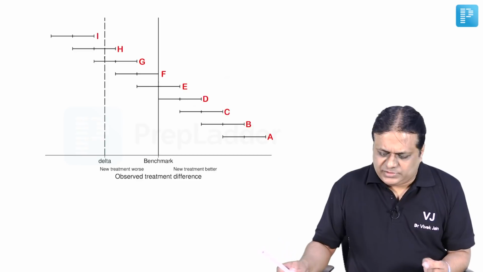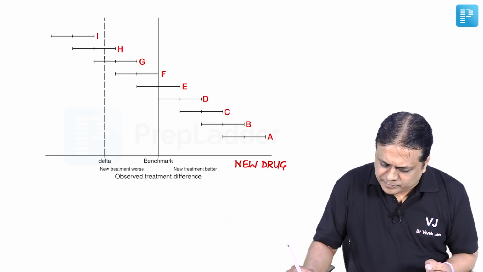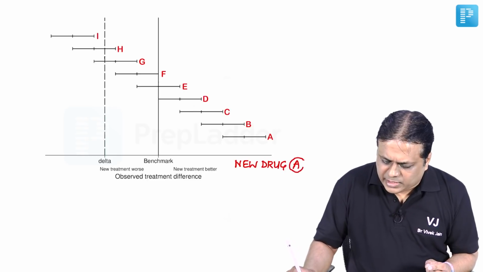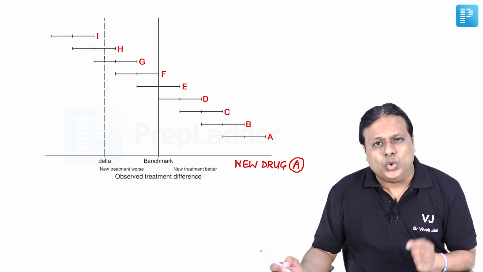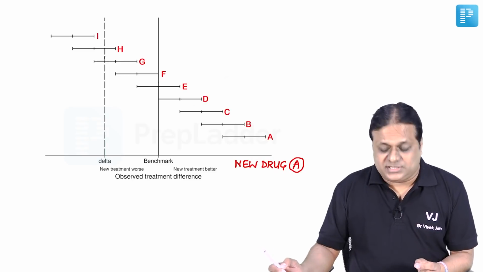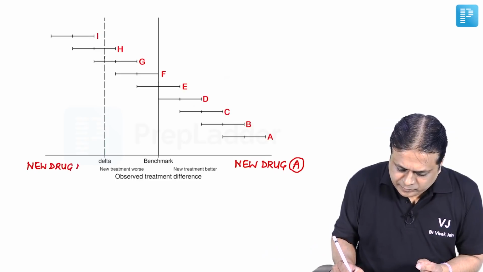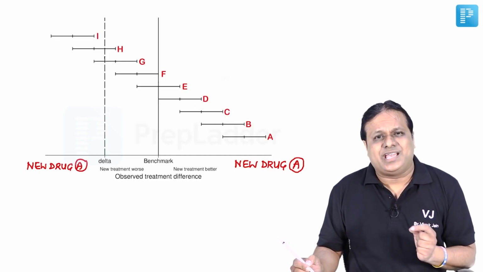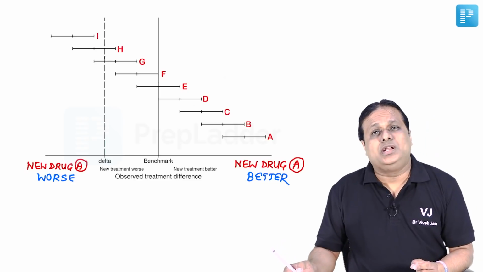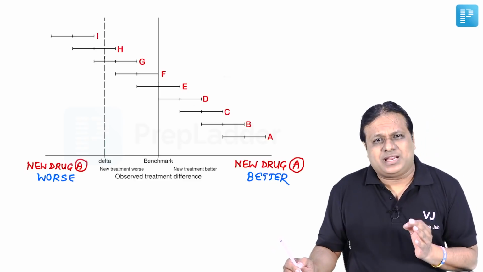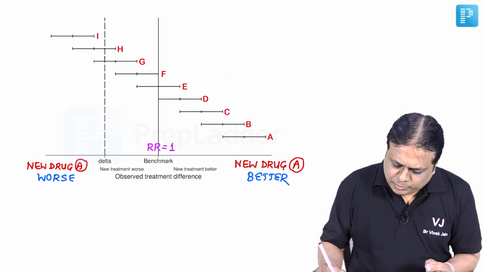On the right side of this graph, this is new drug A, the better side, if it is having a better outcome than the older drug. On the left side of the graph is again new drug A, but here it is having a worse outcome as compared to the older drug B. This benchmark is where we take relative risk to be 1.